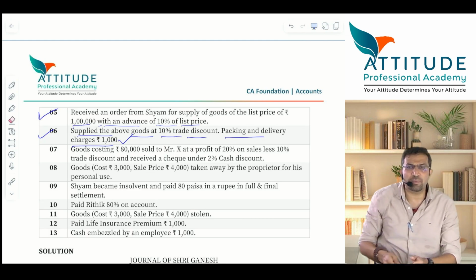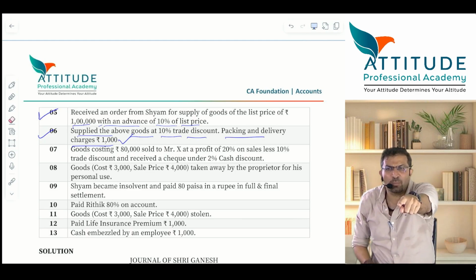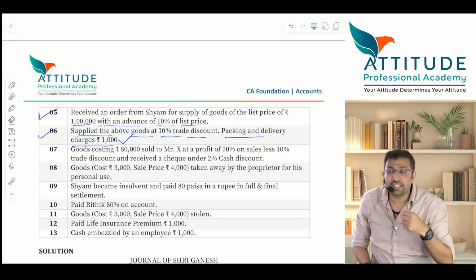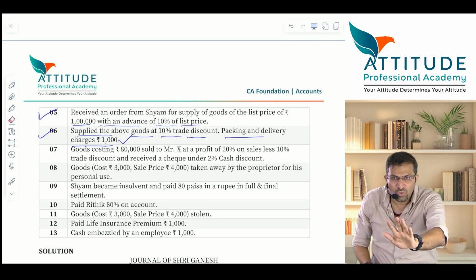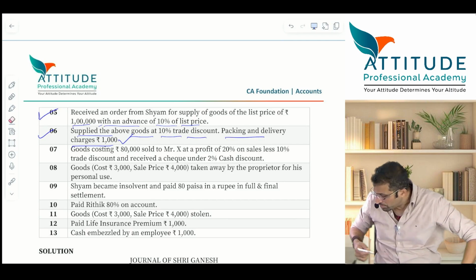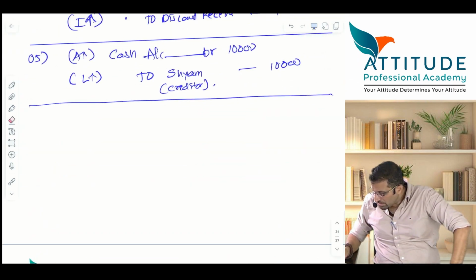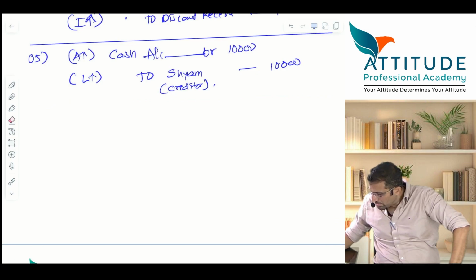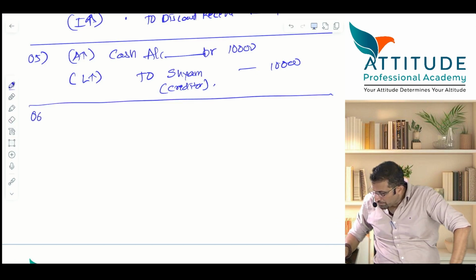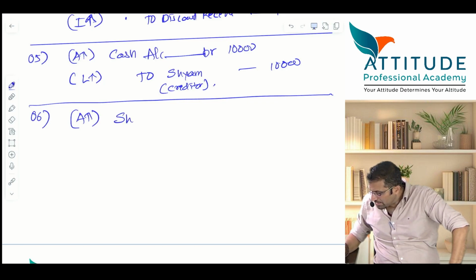Now, my dear friends, tell me, is it for you a sale or purchase? For you it is a sale. You have sold the goods to me. Did you get anything in return? No. You got a promise. You got a promise from whom? Asset increases. What is the name of the asset? Sham. Now Sham is a creditor or debtor here?